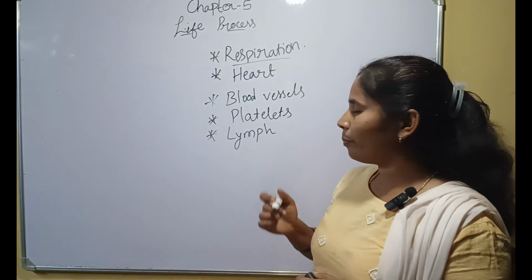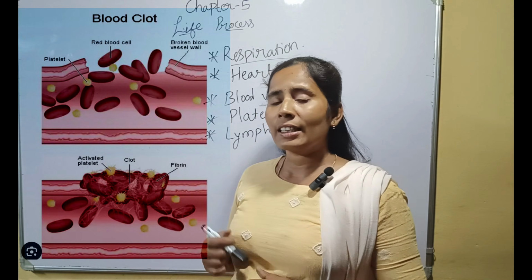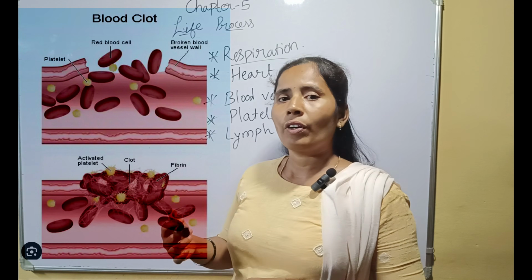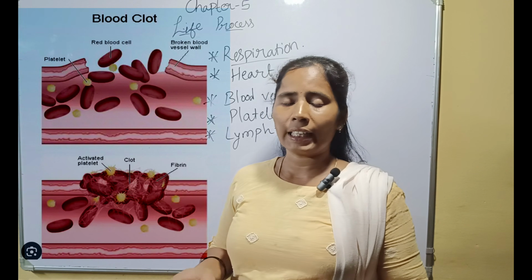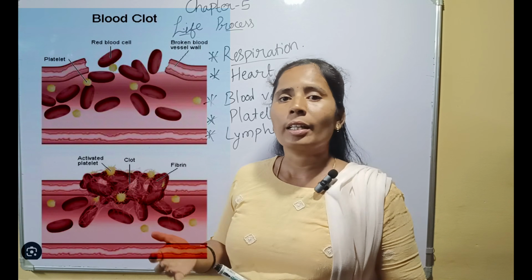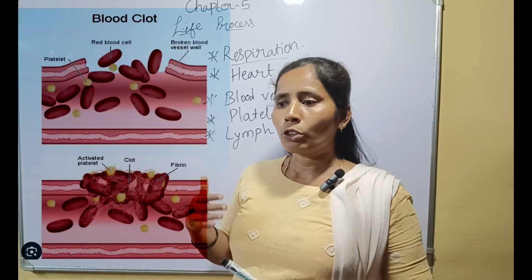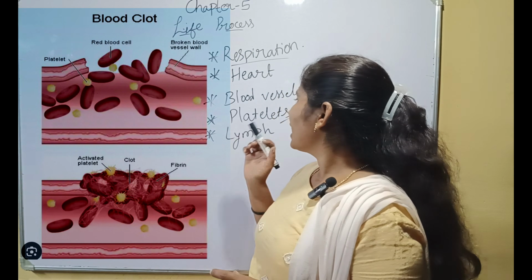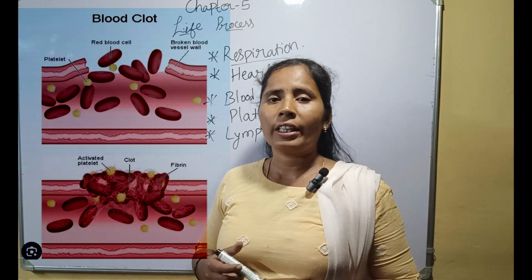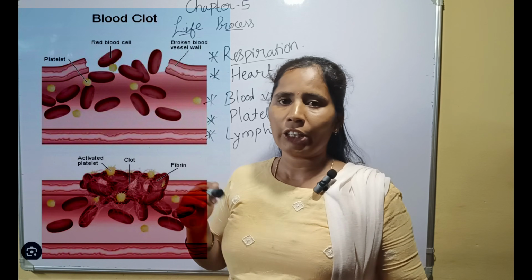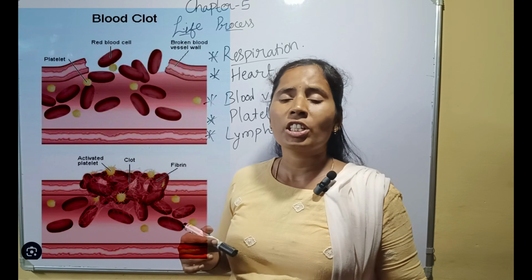So next comes platelets. These platelets are present in the blood. When we fall or get hurt, when we get a wound, what happens? The blood starts bleeding. To stop this bleeding, these platelets clot that particular area. Suppose the bleeding continues, what happens? There will be no pressure in our body.